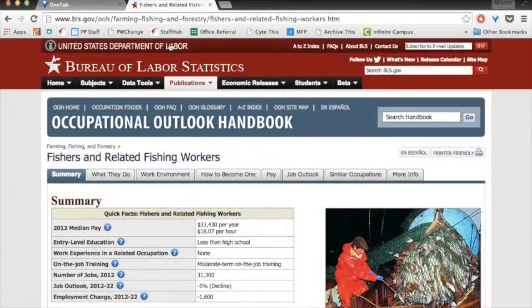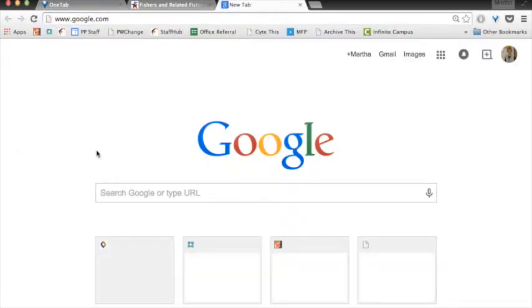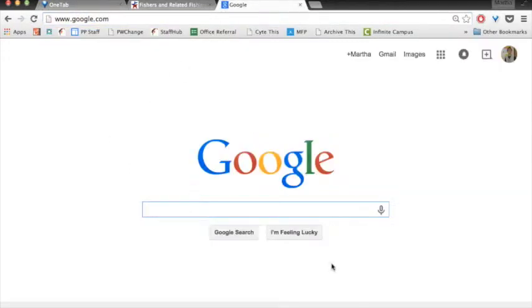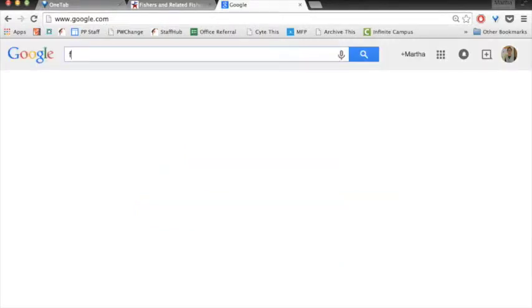Let's say though that you didn't quite get what you want. Let me give you some other tips. I'm going to just open up another tab and go to Google. Notice that instead of fishermen, the Occupational Outlook Handbook called it fishers. Fisher. So that would be a synonym for my title of fisherman.